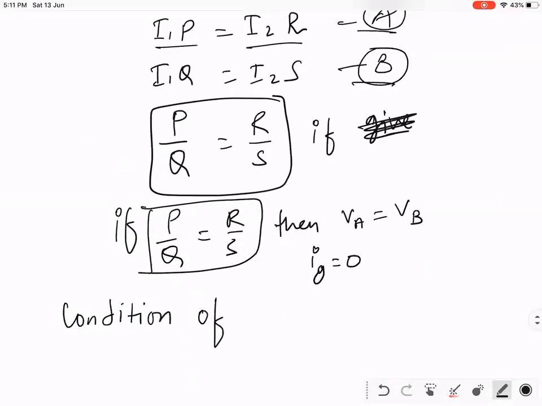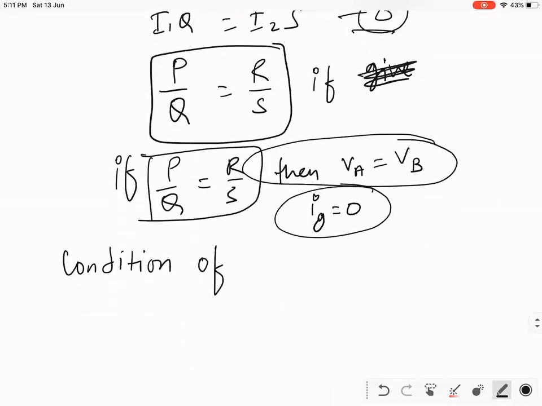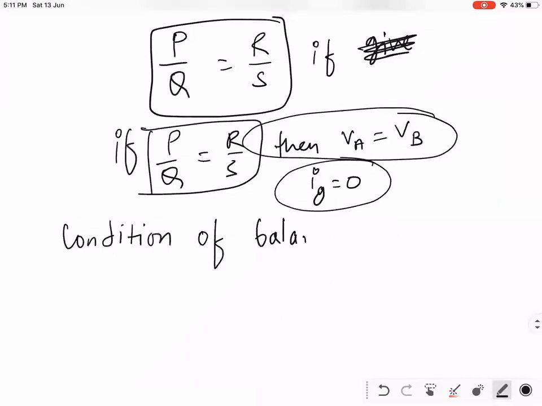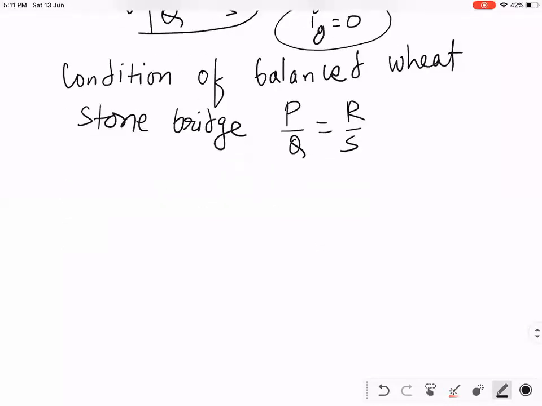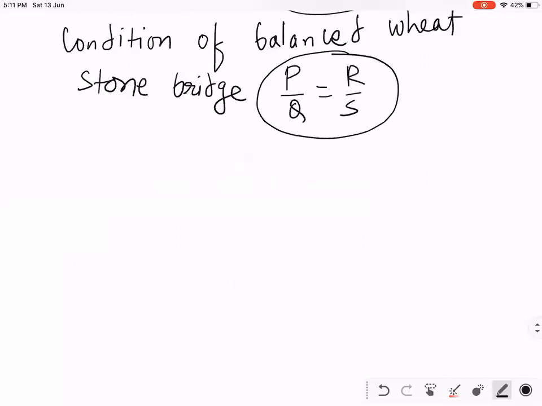So if P by Q is equal to R by S, then VA is equal to VB and IG is equal to 0. So the condition of a balanced Wheatstone bridge can be written as P by Q is equal to R by S. If this condition is true, then VA must be equal to VB. No current will flow